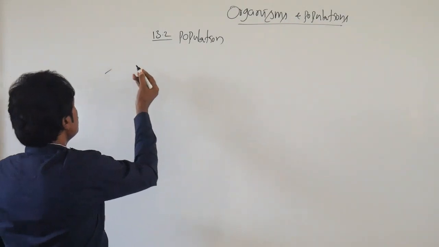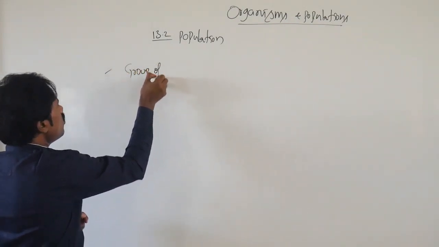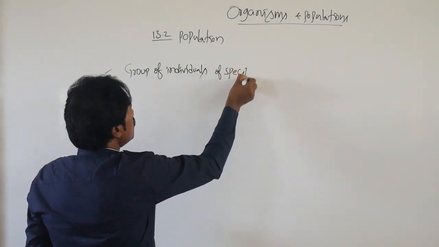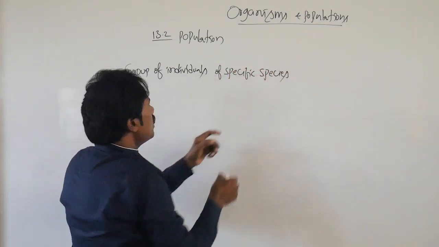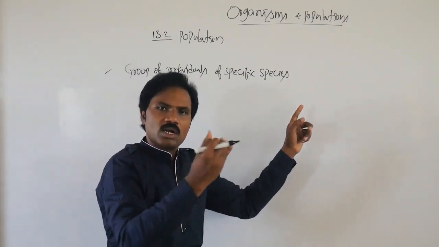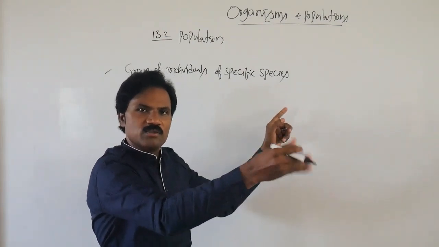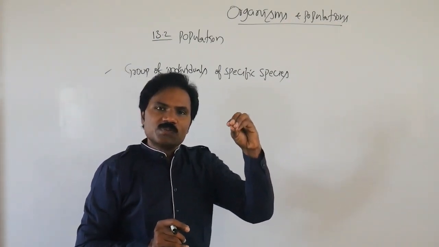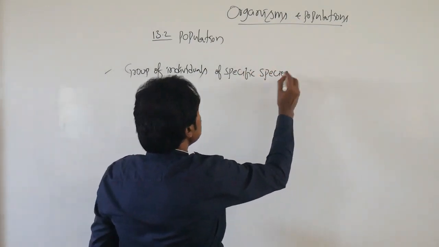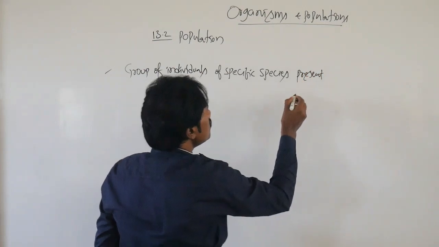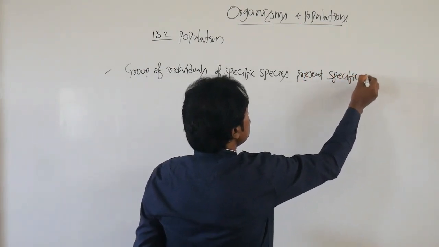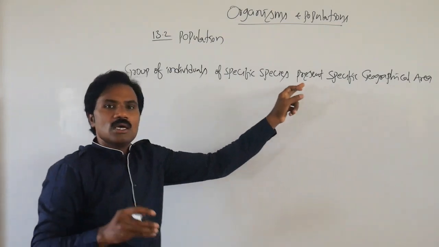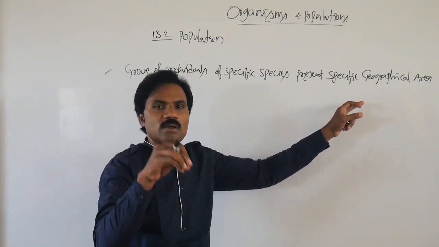That means a group of individuals of any specific species, either human, a dog, a cat, a rat, a butterfly, insects, any one specific species, present in a specific geographical area. That is represented as a population.